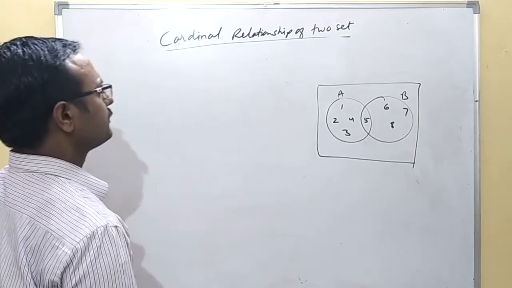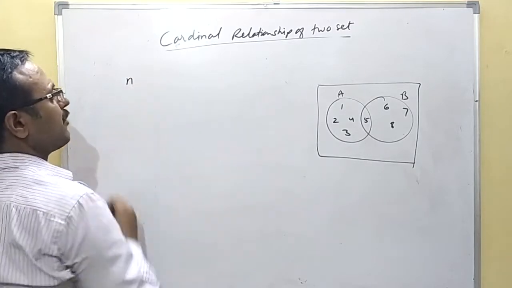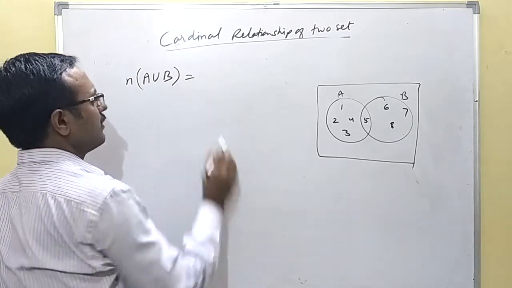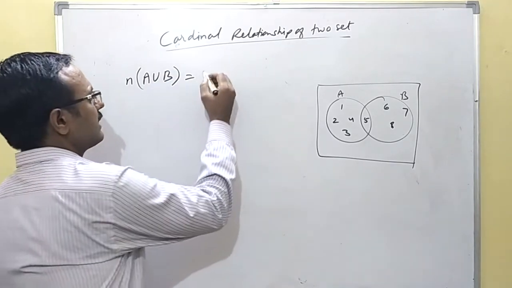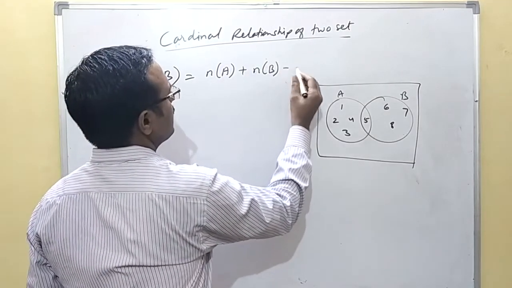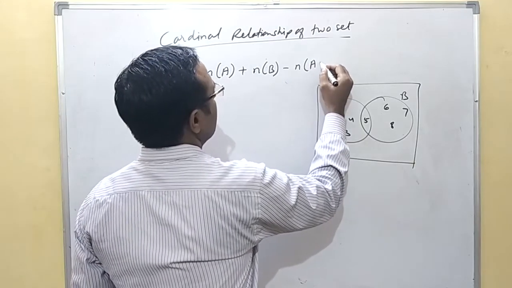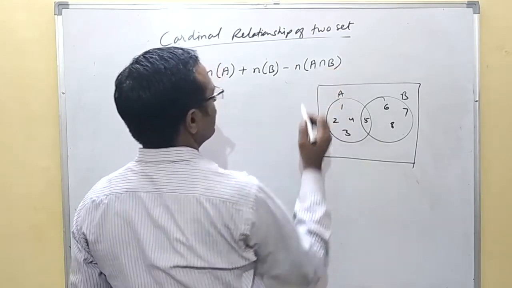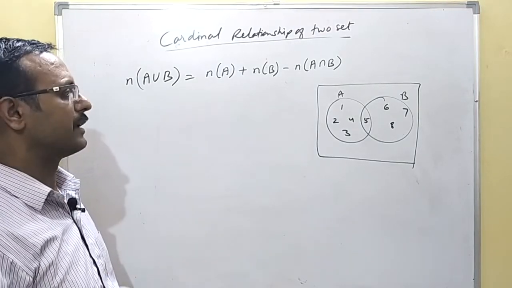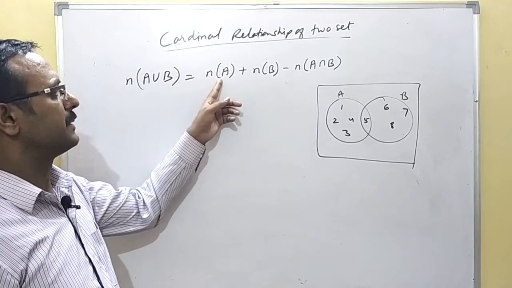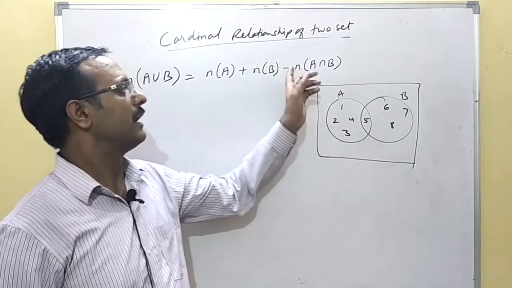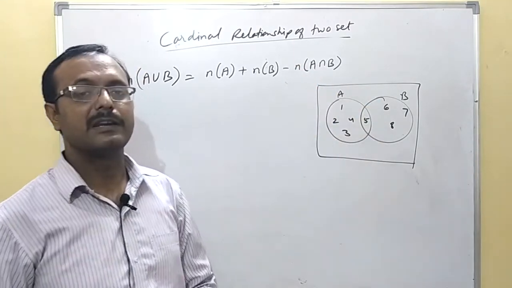If we want to find the number of elements in A union B, we have a formula like this: number of elements in A plus number of elements in B minus number of elements in A intersection B. So what does it mean? A union B means you have to include all the elements of A and B, and this means the number of elements in A, this means the number of elements in B, and this means the number of elements in the intersection.